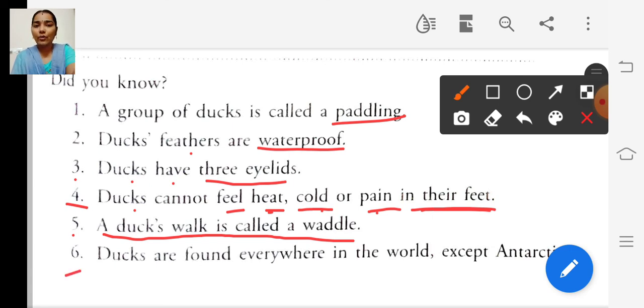And the last point is ducks are found everywhere in the world except Antarctica. In Antarctica there are no ducks.